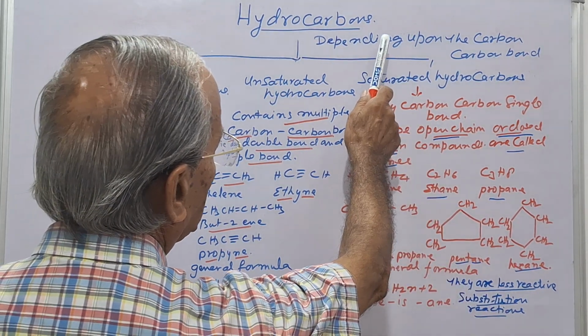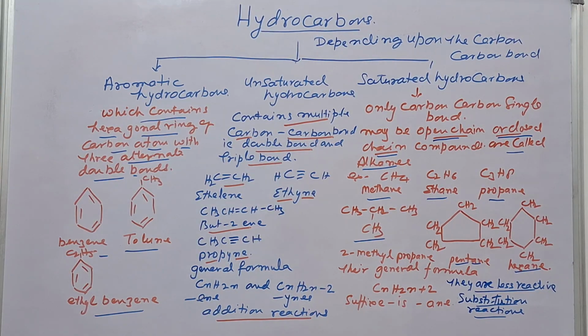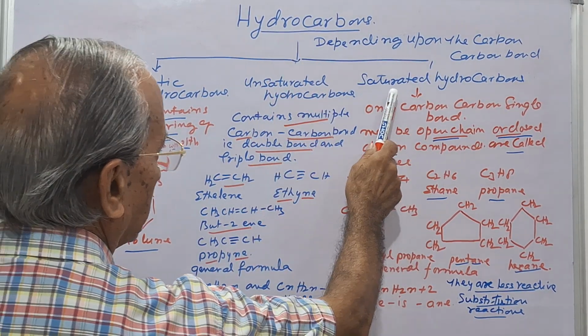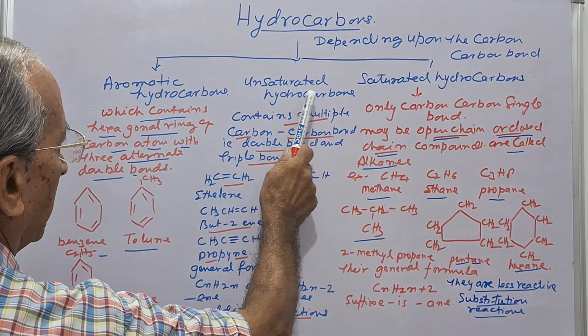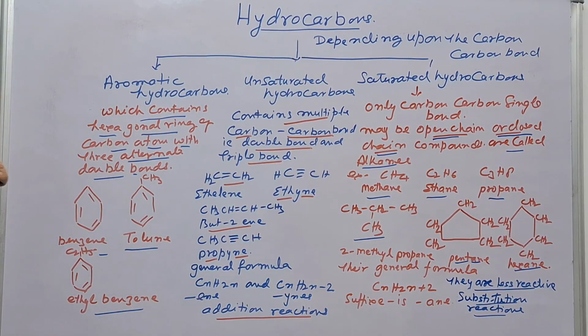Now here, depending upon the carbon-carbon bond, we divide hydrocarbons into saturated hydrocarbons, unsaturated hydrocarbons, and the aromatic hydrocarbons.